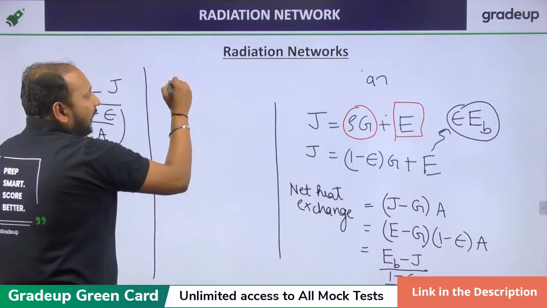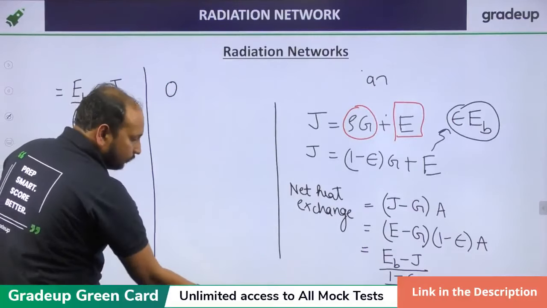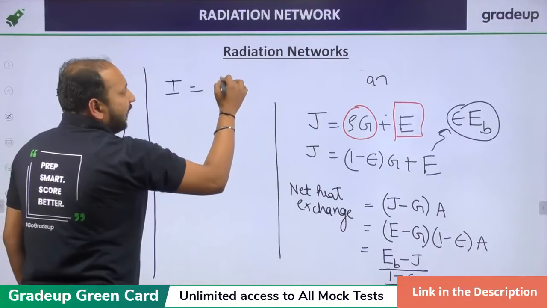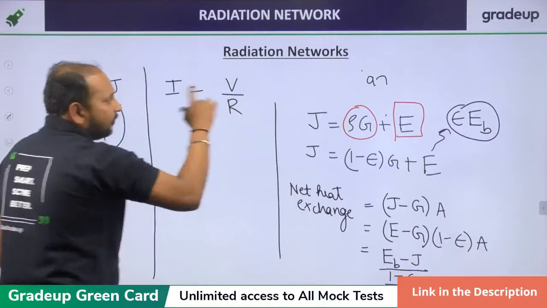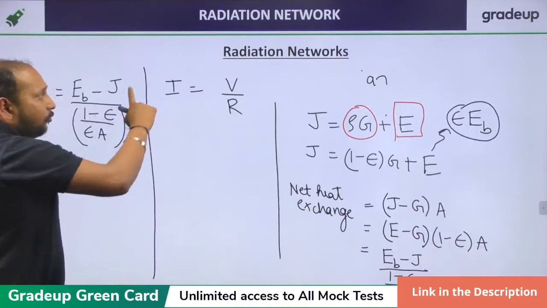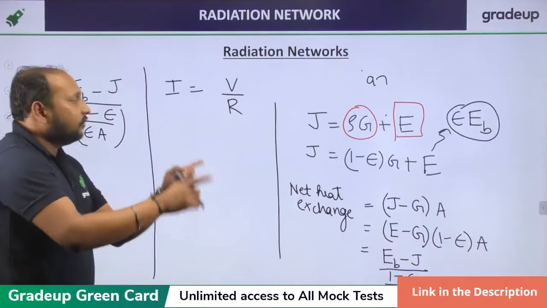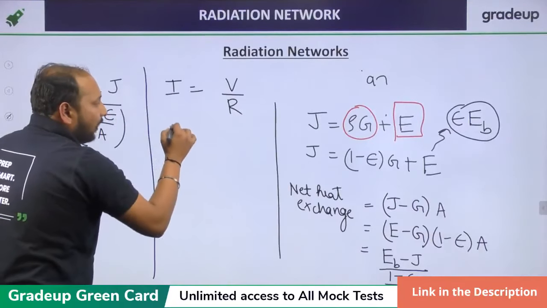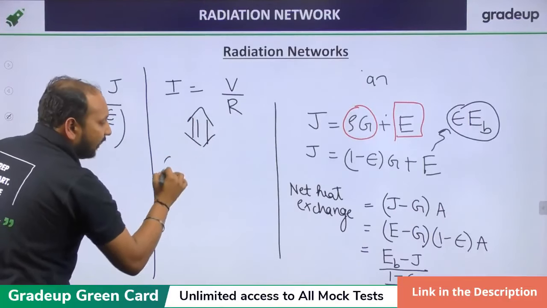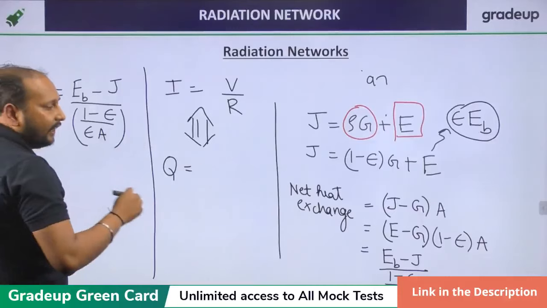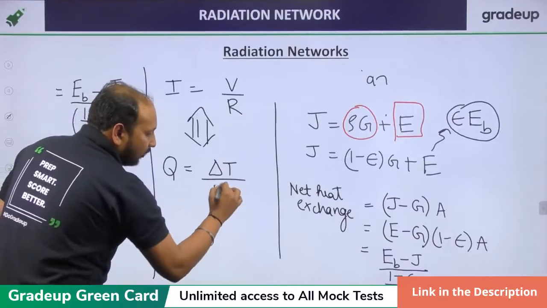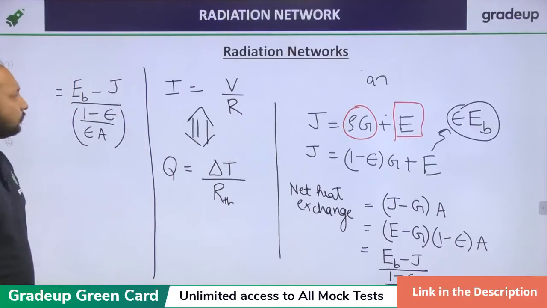So the current can be written as change in voltage upon resistance. V is equal to IR, Ohm's law. So I'm making an analogy with electrical engineering. Your heat transfer, which is the current, is equal to the temperature difference upon your total resistance RTH.